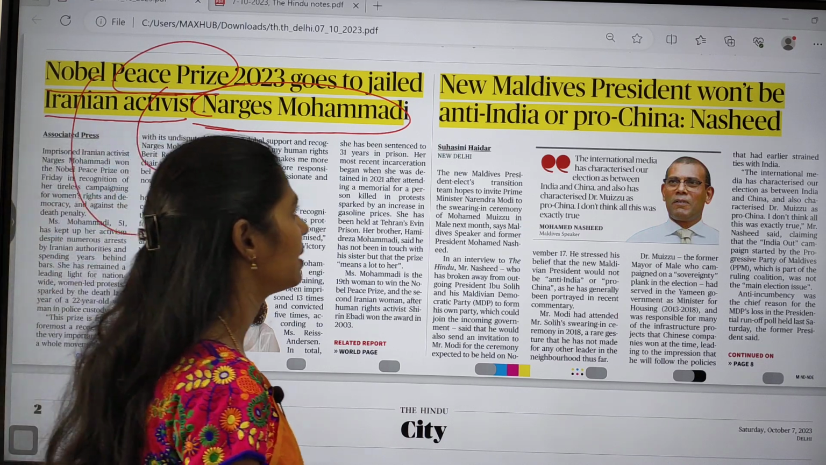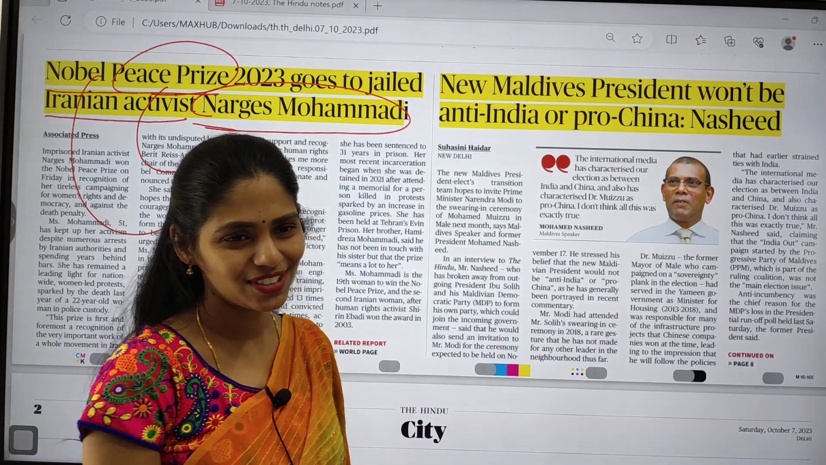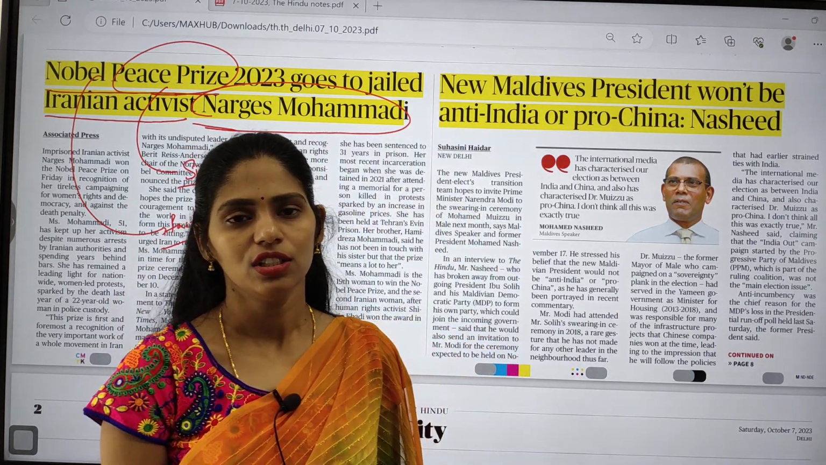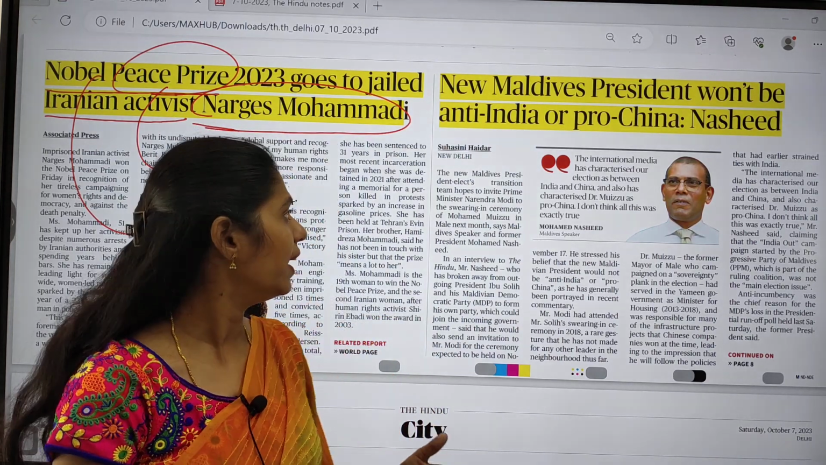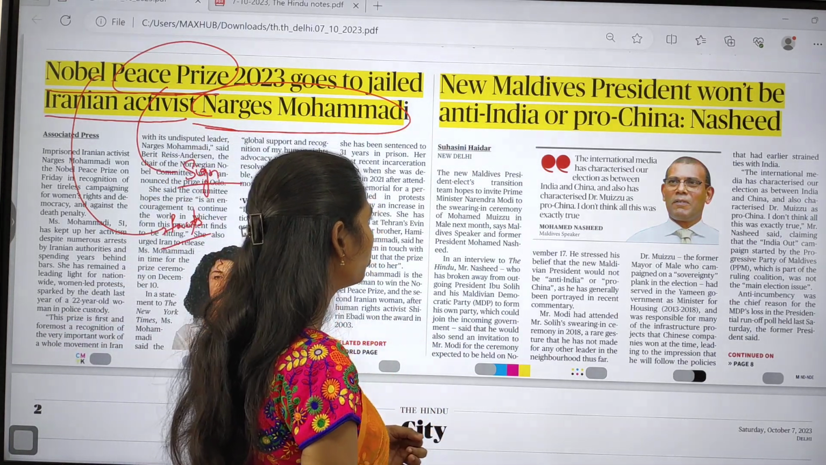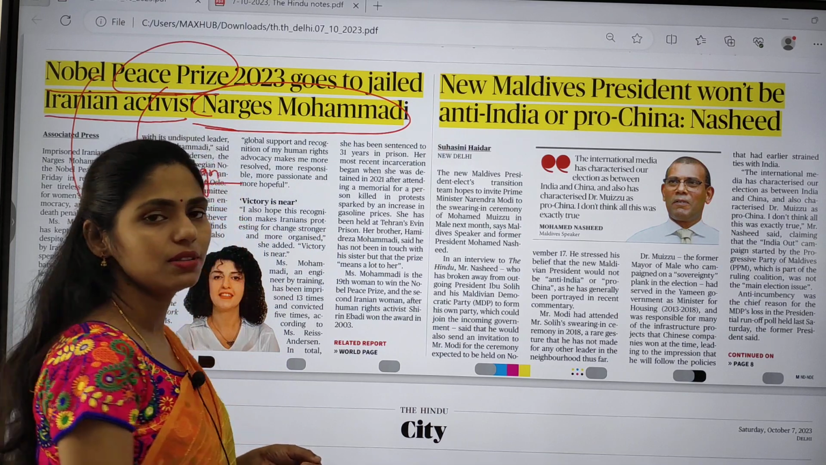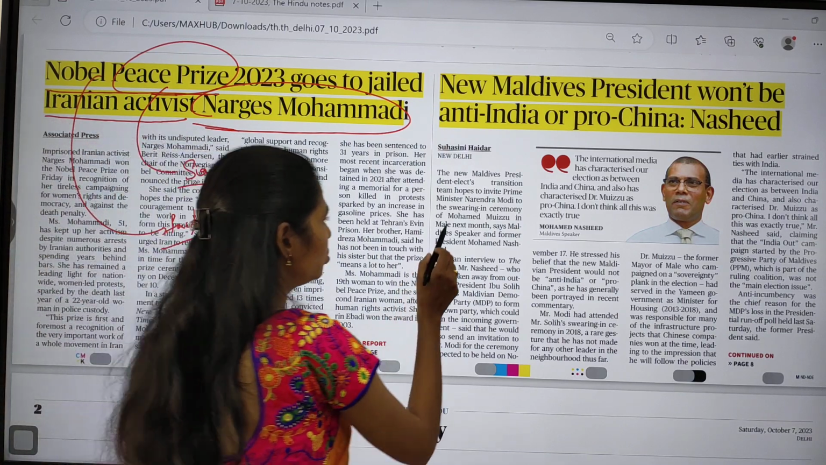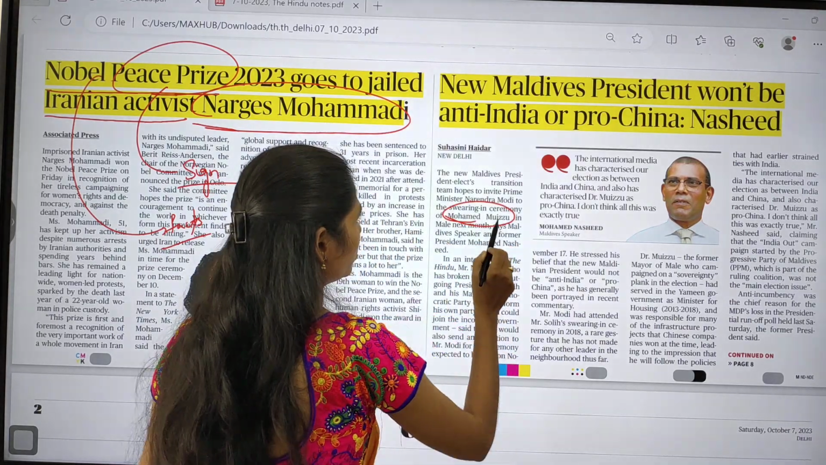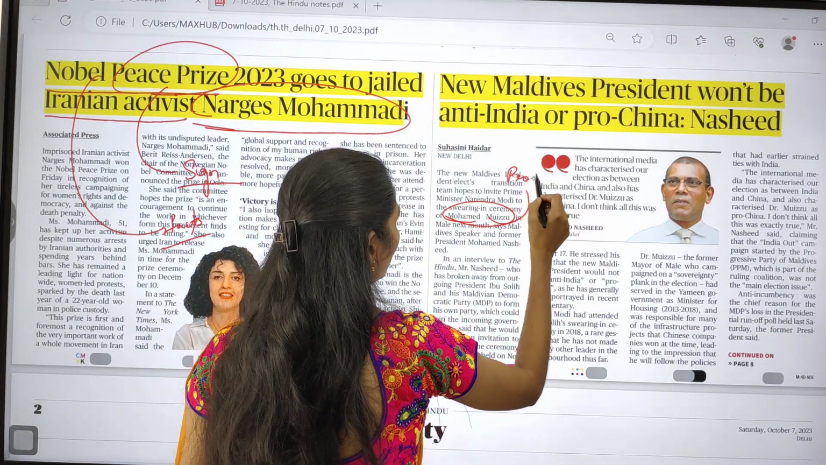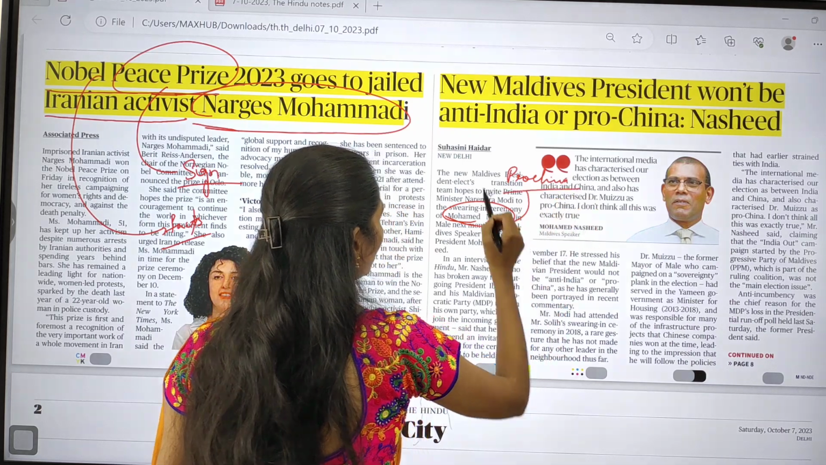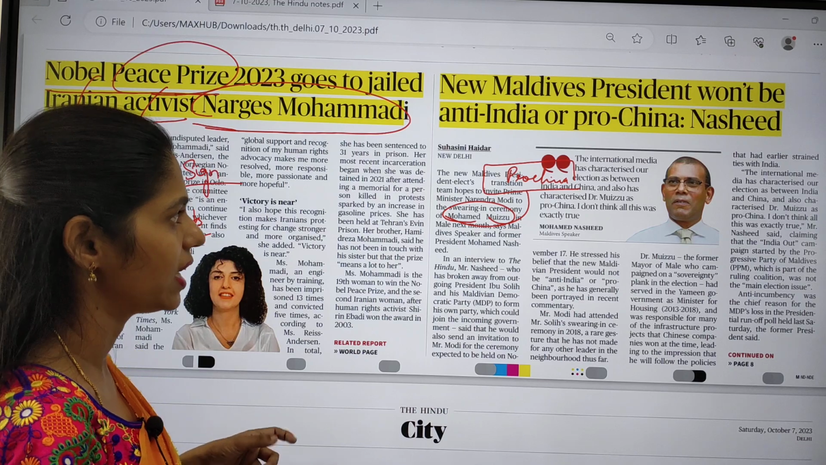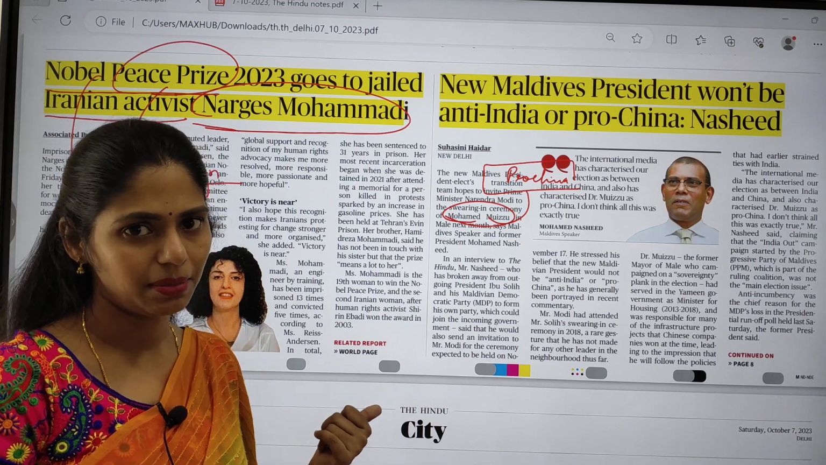The next topic is about the new government in Maldives. Recently elections were held in Maldives, and Solih was defeated; the new government is going to be formed by Mohamed Muizzu. This article says that Muizzu was pro-China, and that the new Maldives president won't be anti-China or pro-China. This is what was mainly said by Nasheed.